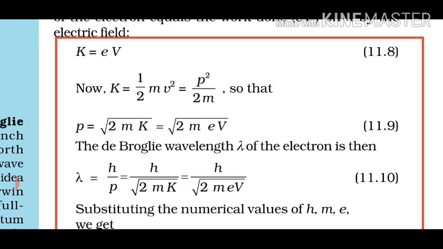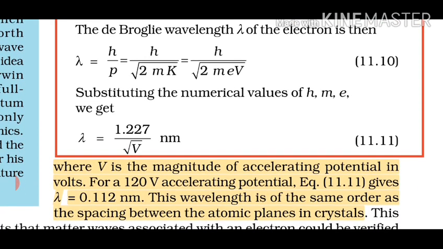Wavelength is how much? h by p. The expression of p we have is under root 2meV. So this is the relationship that I'm going to use whenever I have to find wavelength for any particle whose mass is given to you or potential is given to you. If potential is given to you, you can use h by under root 2meV. If kinetic energy is directly given to you, then you can use h by under root 2mK, right?